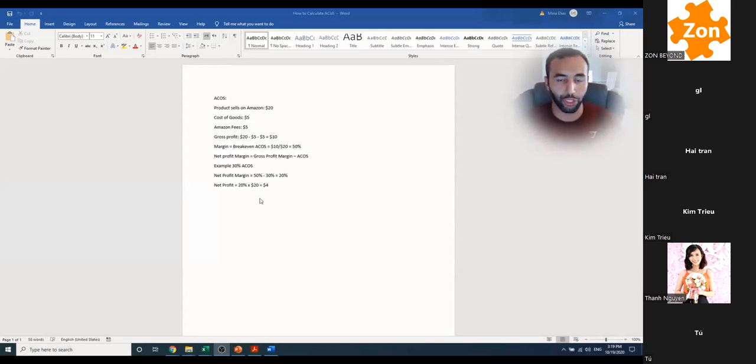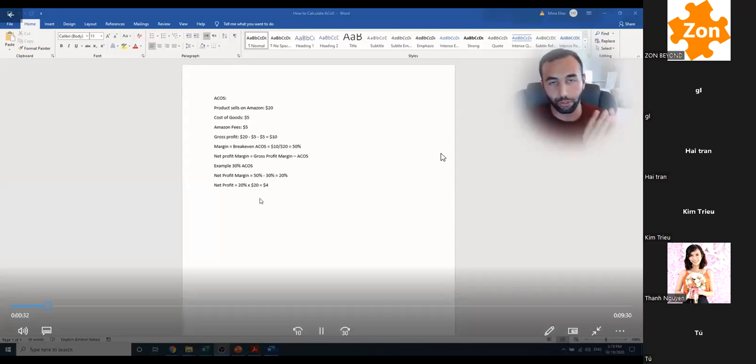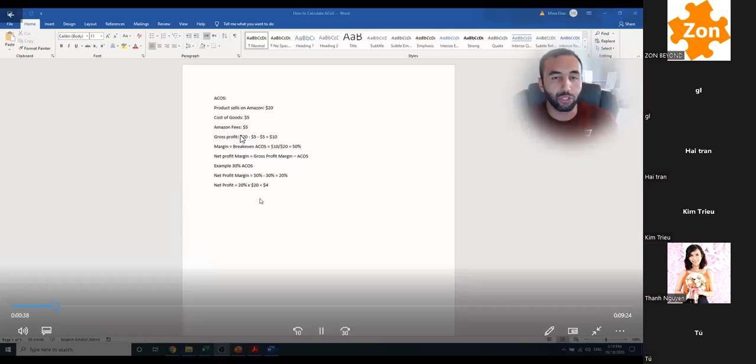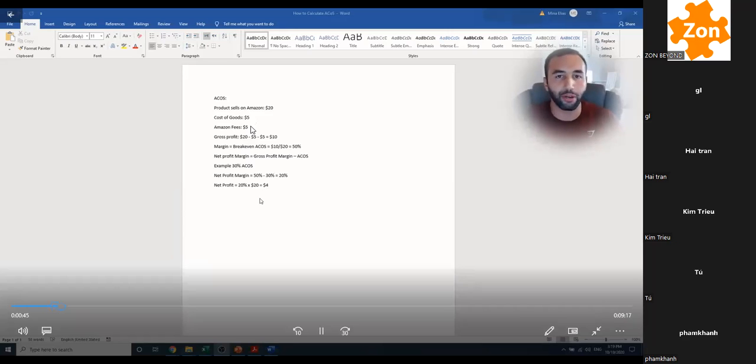Again, the way to calculate your gross profit is your sale price, your revenue per one unit sold, minus all the fees that go into it. So cost of goods sold, any inspection, freight forwarding, anything, all of that stuff built in there. Any Amazon fees, whether that's fulfillment fees, referral fees, everything. So all of the fees. When you take your unit sale price, $20, minus all of the fees, you're left with $10.